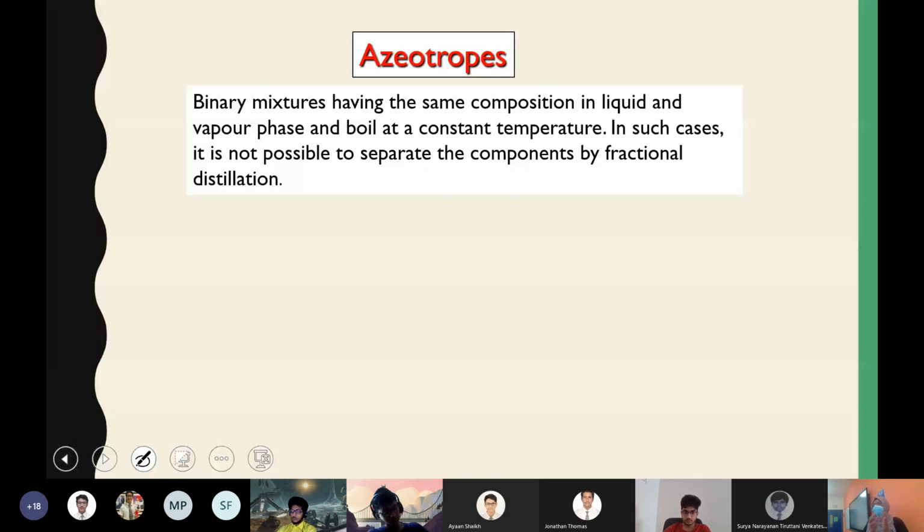That means if you take a solution, say 95% alcohol and 5% water, and you vaporize it, in the vapor state also the composition will be 95% alcohol and 5% water. Such binary mixtures, where the composition in the liquid state and the vapor state is the same, are called azeotropes. So not every composition of ethanol and water is an azeotrope.